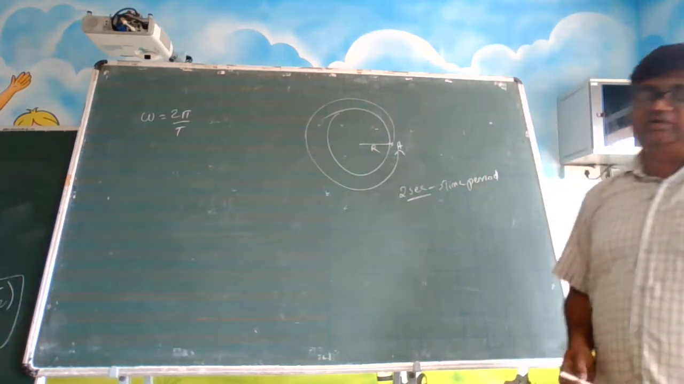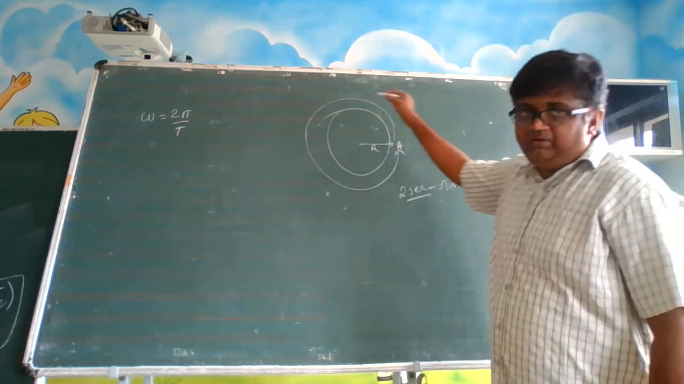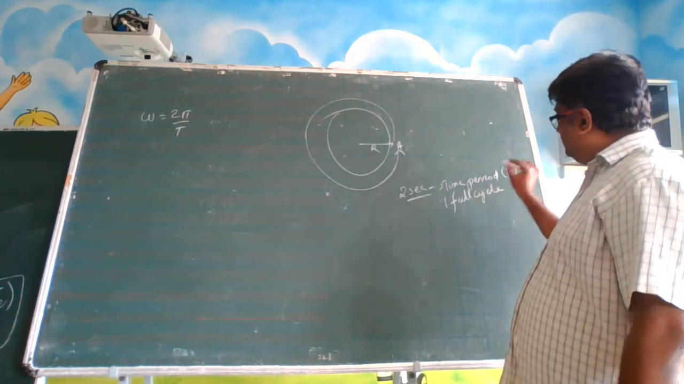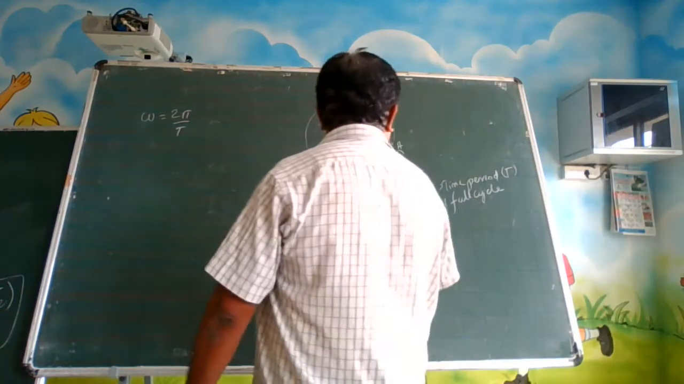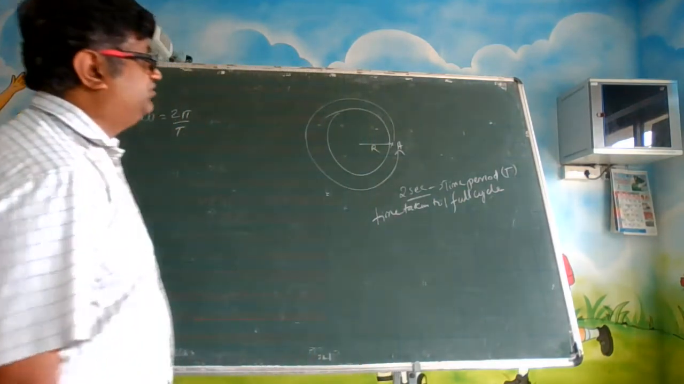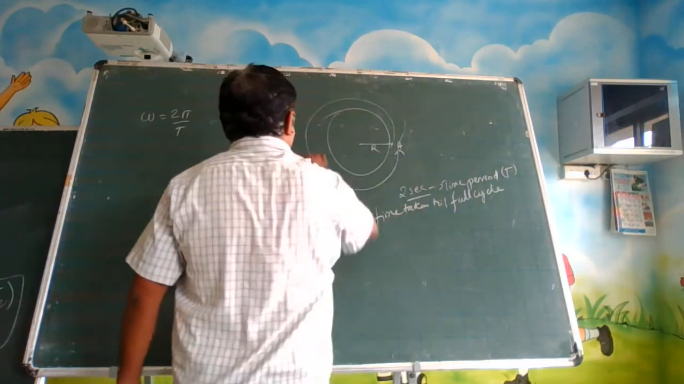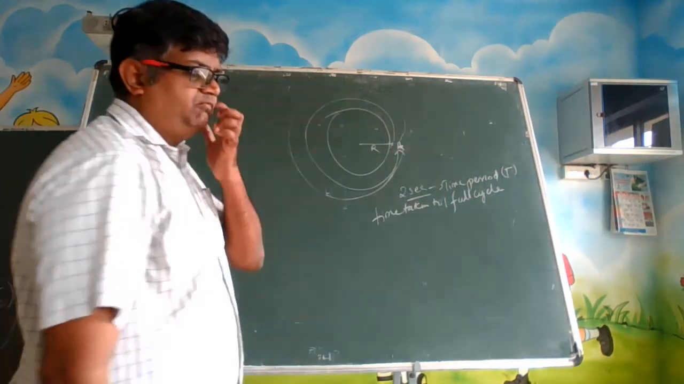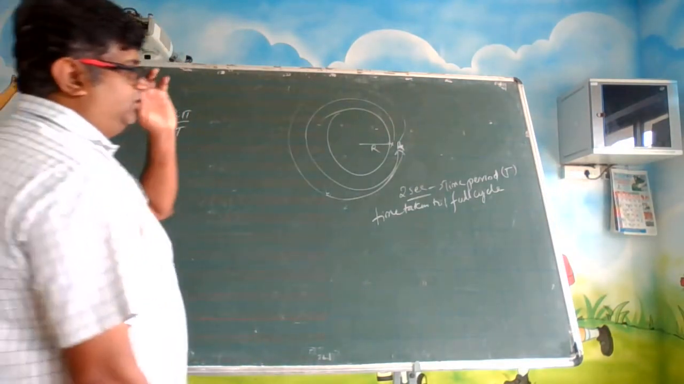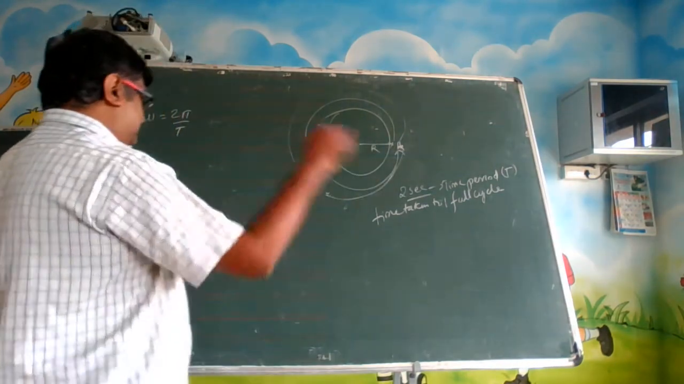This is the time period. It is denoted by T. Time period means time taken to complete one full cycle. Time taken to complete one full cycle is the time period. Okay? One more round, it will take another 2 seconds. One more round, another 2 seconds. For 2 rounds, 4 seconds. For 3 rounds, 6 seconds. This is time period. Now there is another concept.